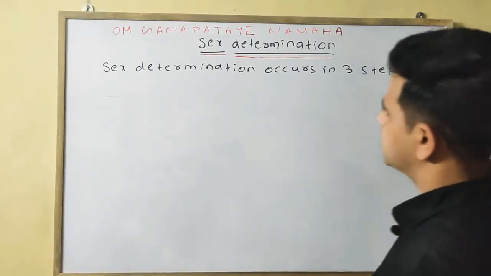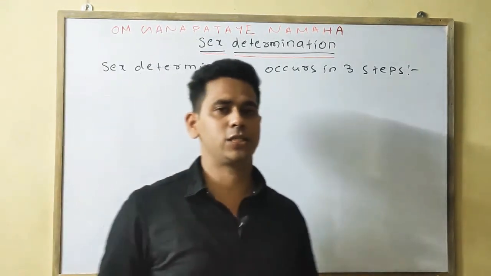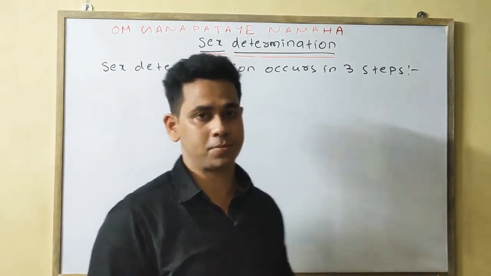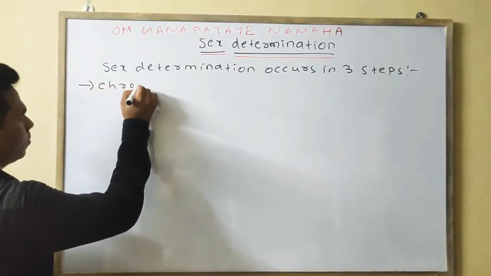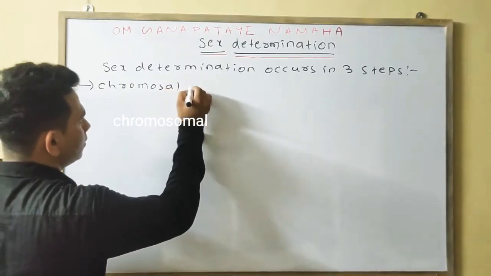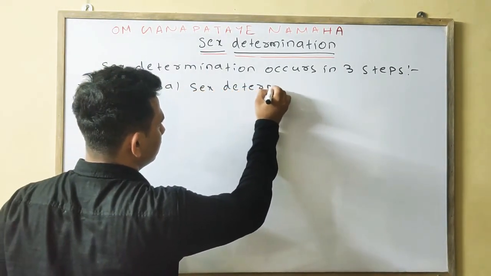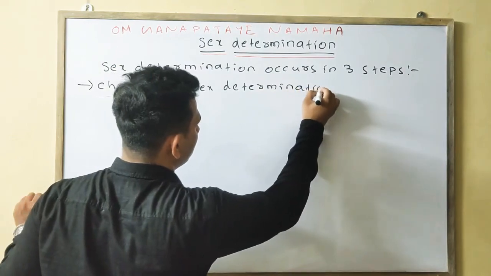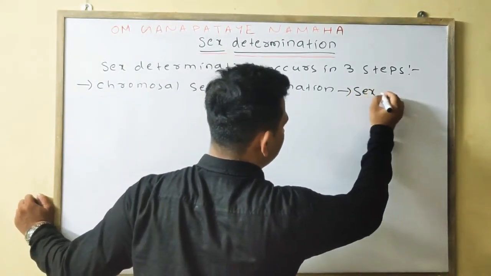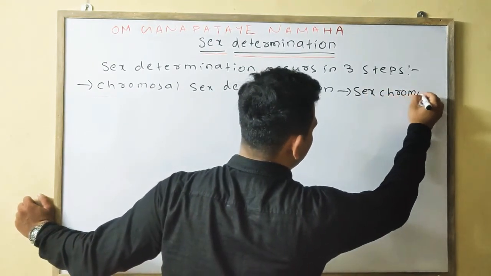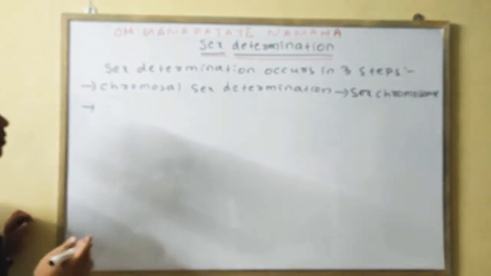Next we will discuss the various steps involved in sex determination. Basically sex determination involves 3 steps. First one is your chromosomal sex determination, which is done with the help of the sex chromosomes. First I will tell, then I will make you understand.